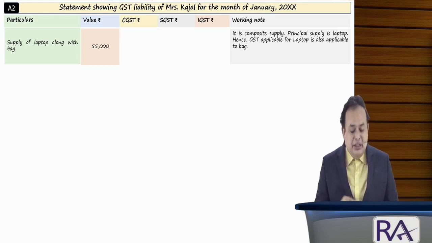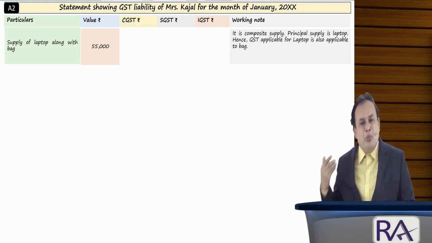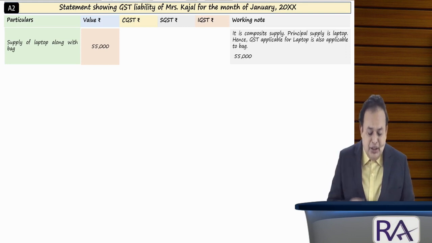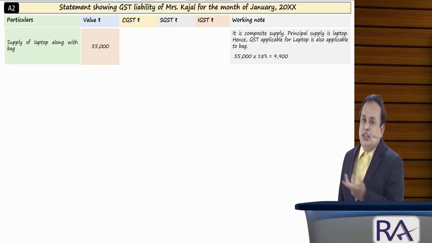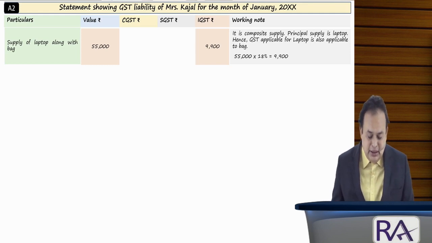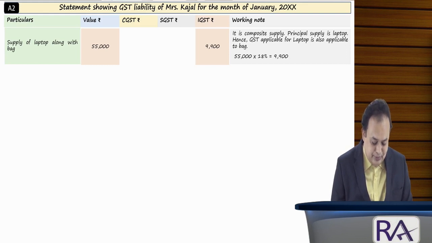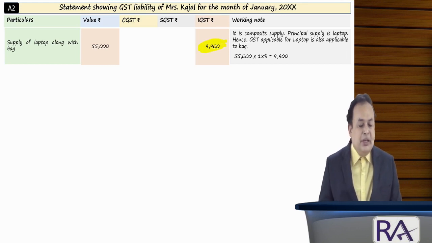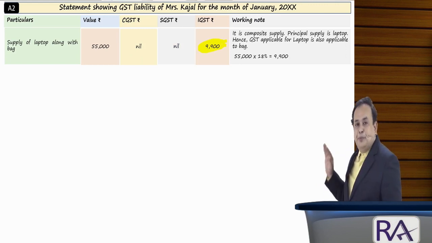They sold the product at interstate level, namely to another state, resulting in IGST applicable, which at 18% is 9,900. Is it clear, my dear sir? It is treated as interstate supply, IGST applies. Any difficulty up to this, my dear sir? Further, CGST nil. Up to this, any doubt?